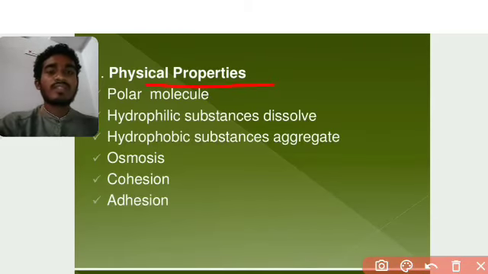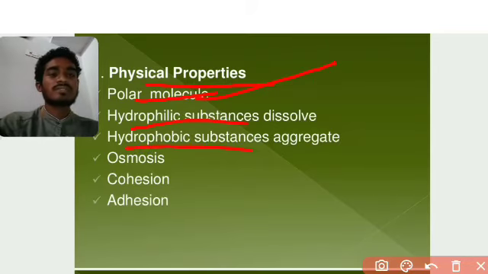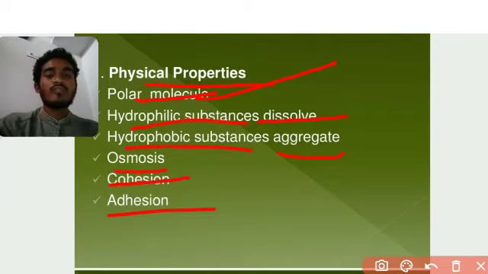So when we see them physically, this one is a polar molecule. Also we see water molecules: two hydrogen atoms and one oxygen atom. It can act as a polar molecule. Okay, and next we will see hydrophilic and hydrophobic substances, aggregation and dissolving, osmosis, cohesion and adhesion today. Before that, I'm telling you about these words, their definitions, in an easy way.